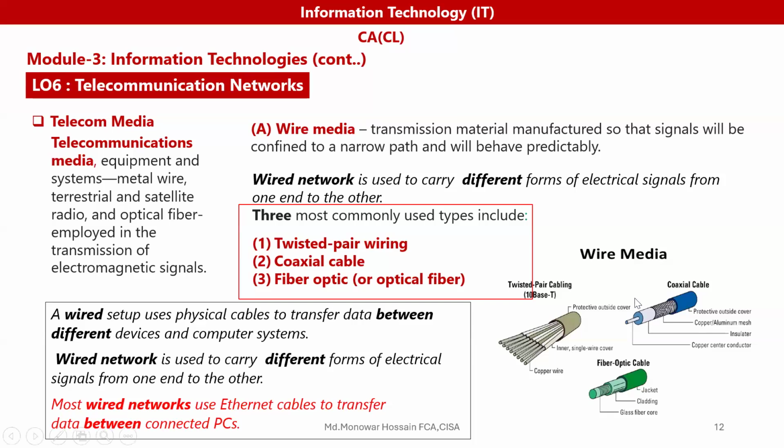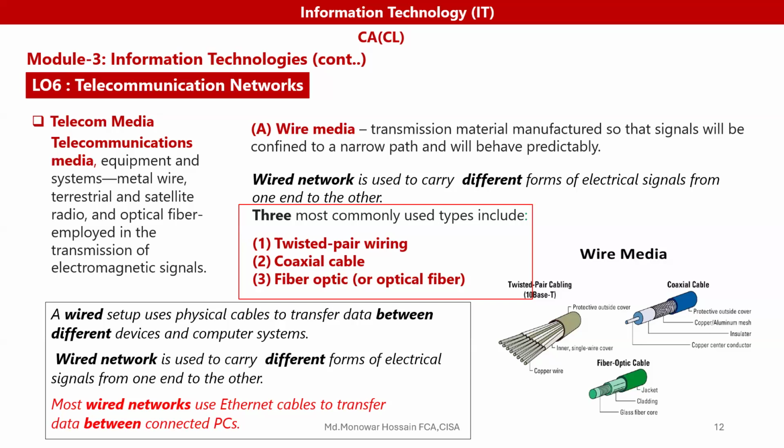Here we see the picture of the media: twisted wire, coaxial cable, fiber optics. Most wire networks use Ethernet cable to transfer data between connected PCs within the system. So the basic thing is that a wire network is used to carry different forms of electrical signals from one end to another, and wire media transmit through material manufactured so that the signal will be confined to a narrow path.